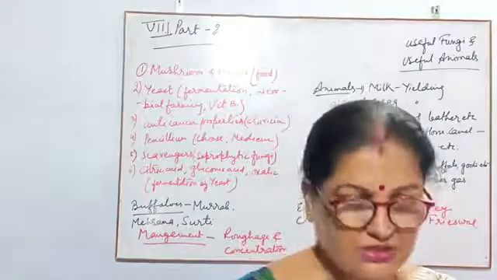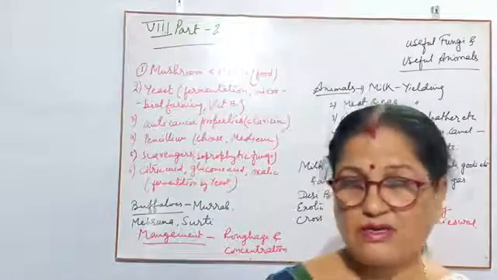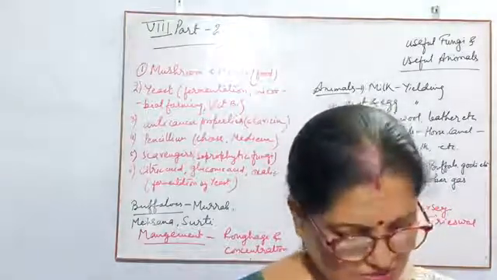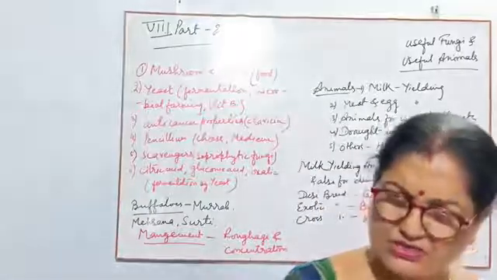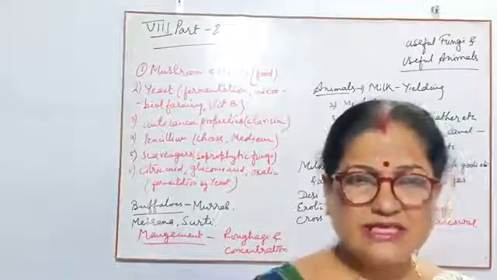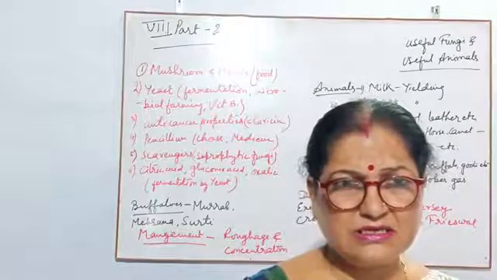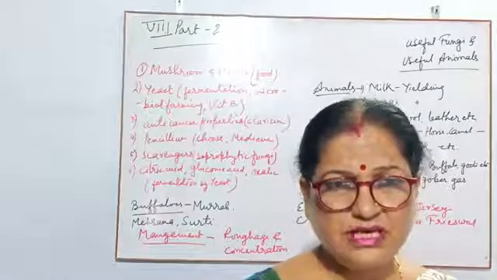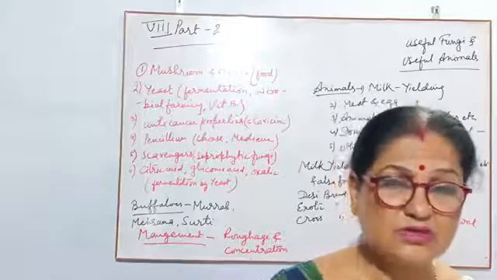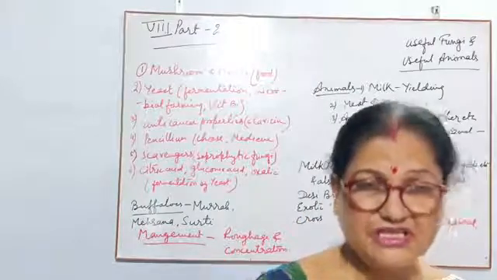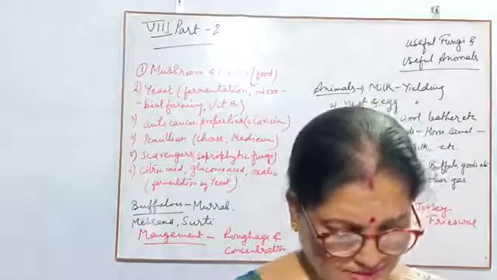Among these, buffalo's milk has more fat than the cow's. Buffaloes are the major source of milk in our country because due to the excess fat in it, they can use it along with water and make it more, so it is sufficient for use.